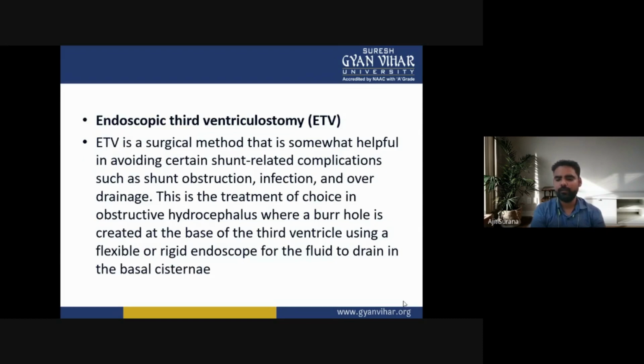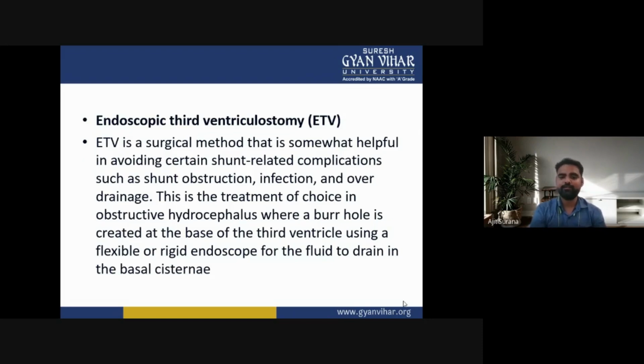For the fluid to drain in the basal system. So, endoscopic third ventriculostomy or ETV is a surgical method. It is helpful in avoiding certain types of shunt-related complications such as shunt obstruction, infection, and over drainage.